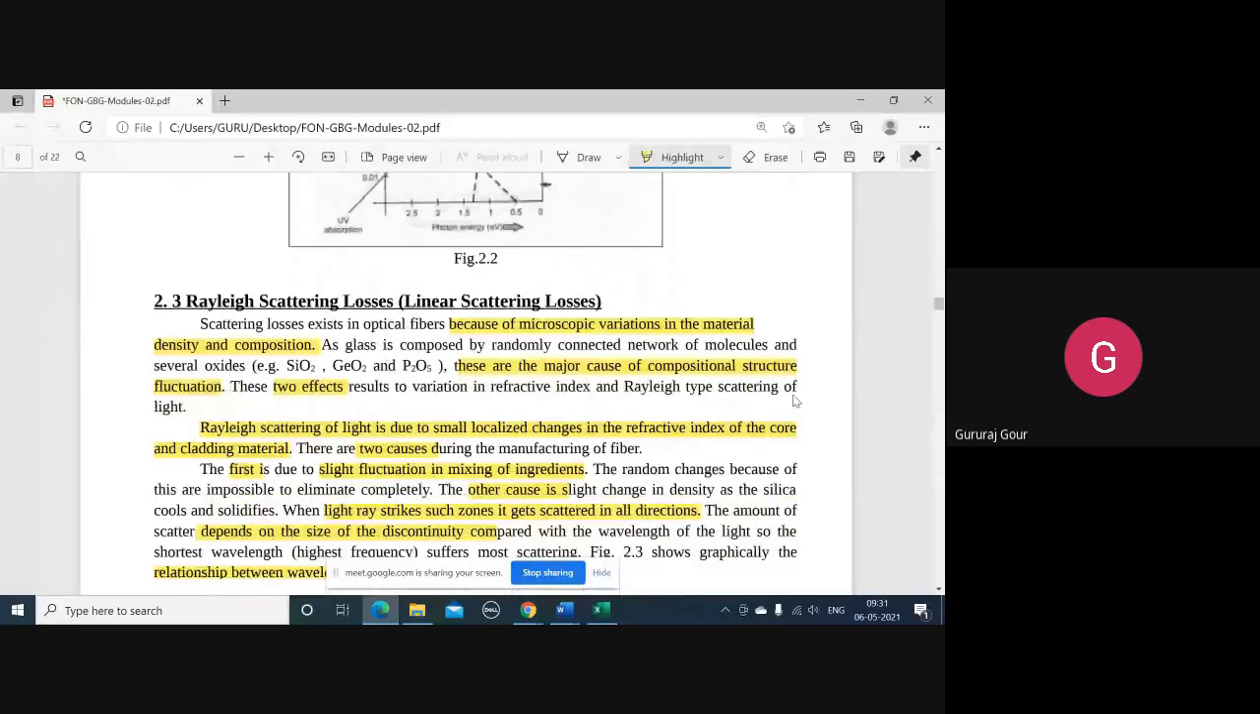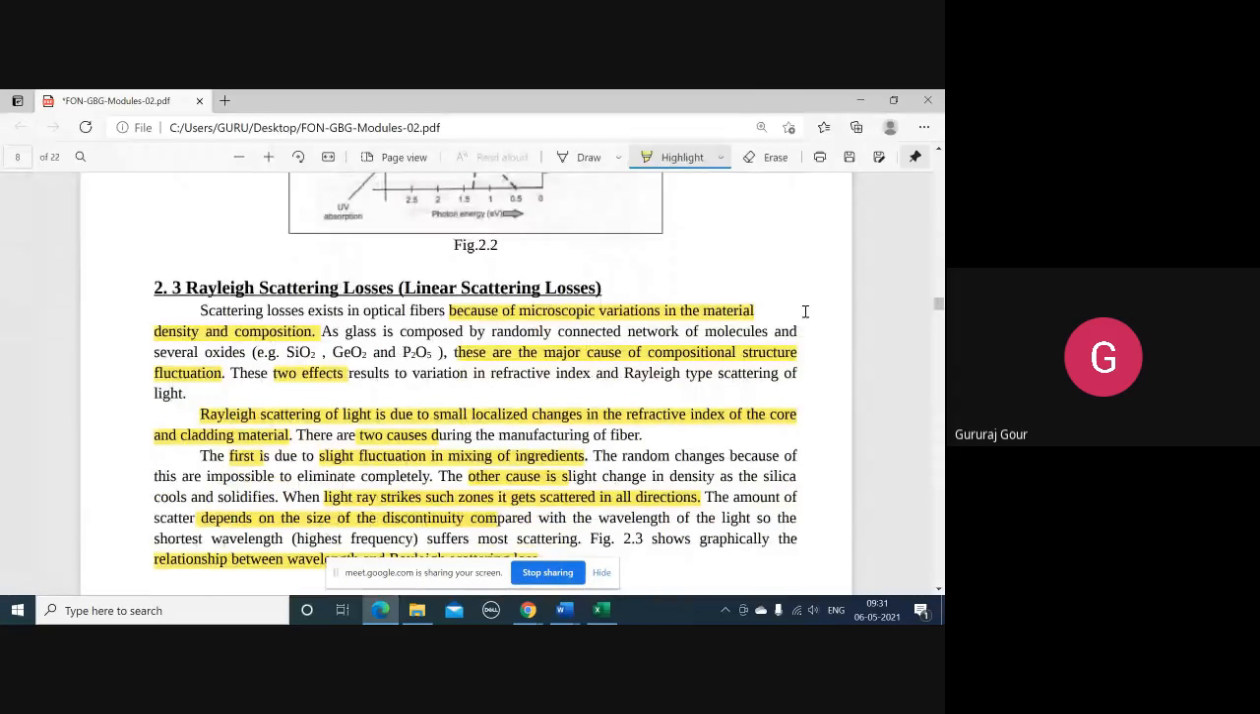Next we'll start with, so that is all about absorption. That is one factor, mainly responsible for the attenuation, or the decrease of the transmitted optical power, that we discussed in the last class. Another second factor responsible for the attenuation is scattering. Yesterday we took the name of Rayleigh scattering, which comes under linear scattering loss.